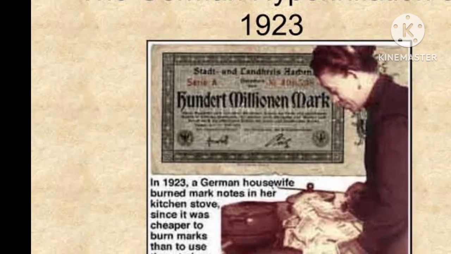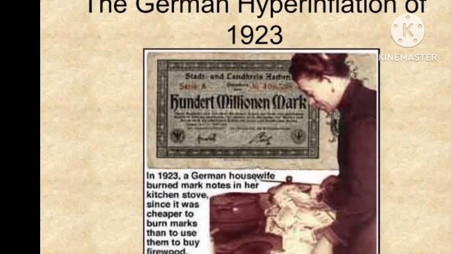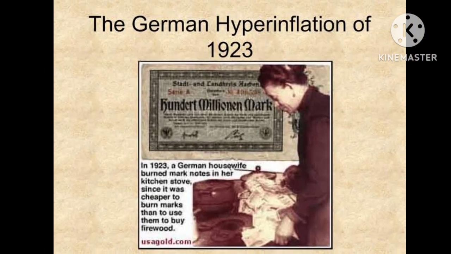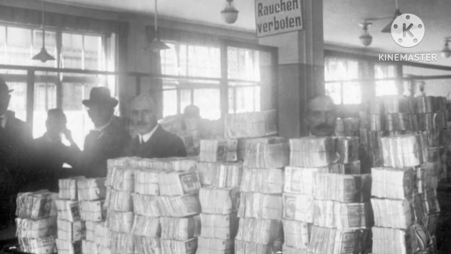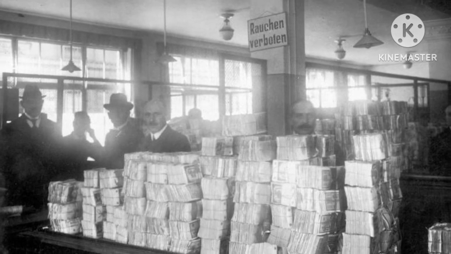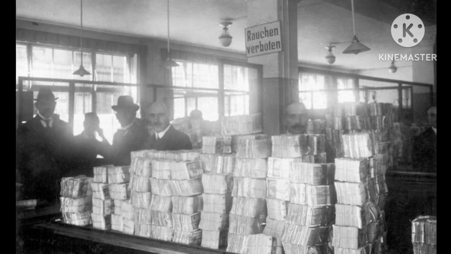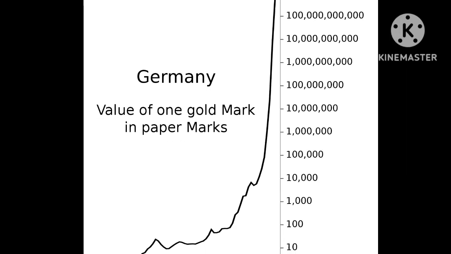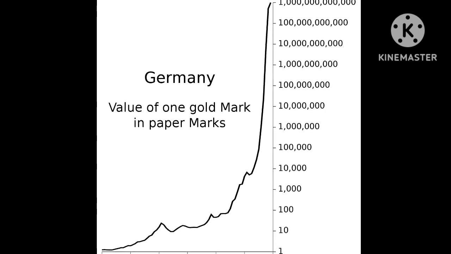The hyperinflation that occurred in Germany after World War I is widely considered one of the worst economic disasters of the 20th century. The inflation, which began in 1914 and continued until 1923, led to the devaluation of German currency to the point where it became practically worthless. This hyperinflation is often cited as one of the factors that contributed to the rise of Adolf Hitler and the start of World War II.